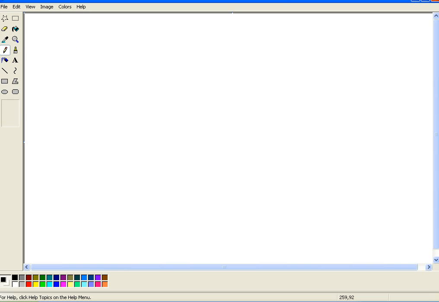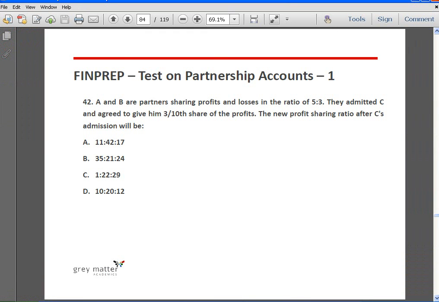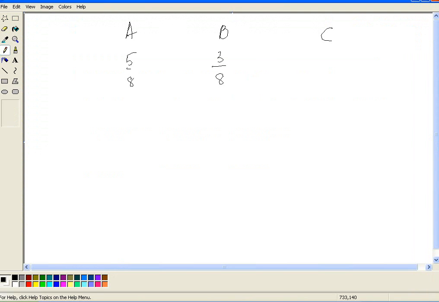Right. So here A, B, C. The old PSR is 5/8, 3/8. Okay, and they are admitting C for 3/10 share, which means that A and B amongst themselves have to take 7/10. Understand? So in what ratio will they take it?